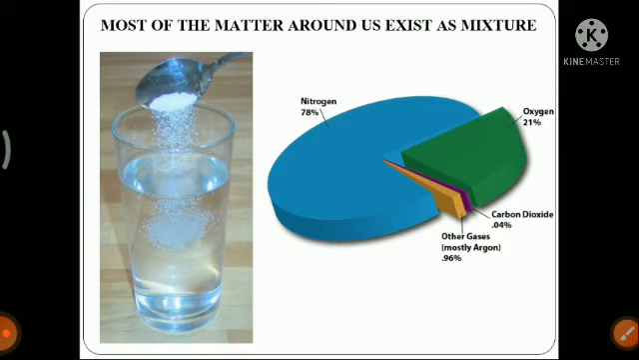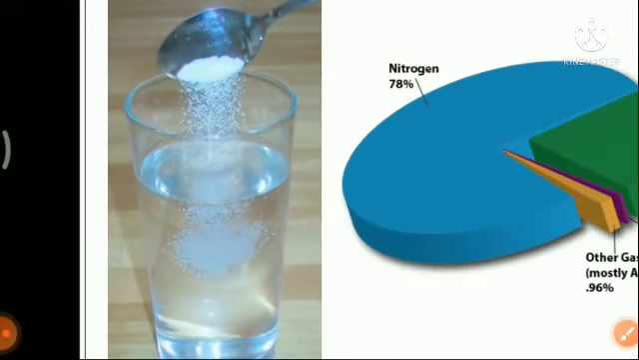What is a mixture? If any substance is made up of adding two or more different pure substances, then we call it a mixture. For example, in the first picture, salt is added to water in a glass. When we dissolve salt in water, the taste of the water turns salty. So that means salt is added to the water.